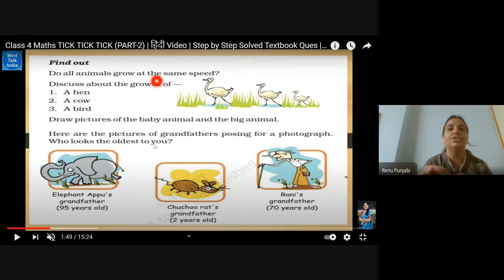Here are some pictures of grandfathers posing for a photograph. Who looks the oldest to you? So here is Appu the elephant grandfather, 95 years old. Choo Choo the rat grandfather. Now you can see their ages, right? See, the rat has less age. In 2 years, he became a grandfather. The elephant becomes a grandfather at 95 years. And here you can see Rani's grandmother. She is 70 years old. And you can see the pictures.